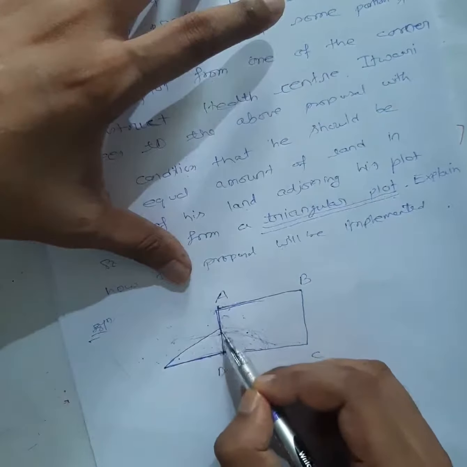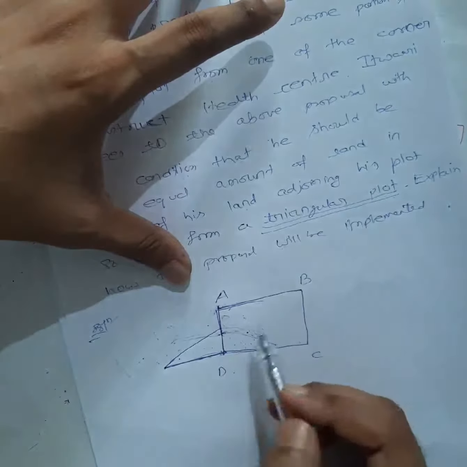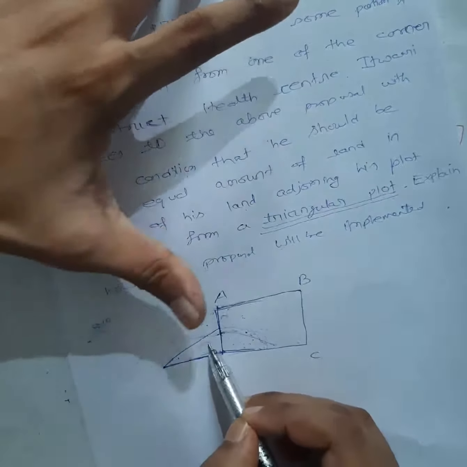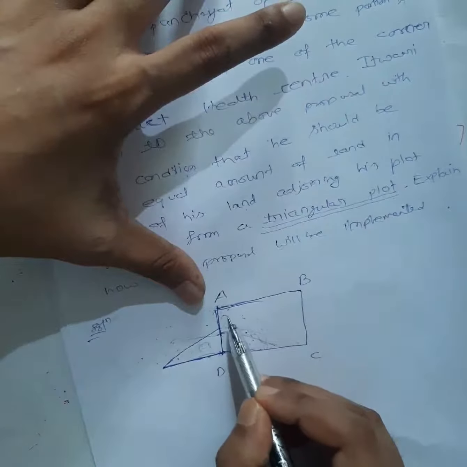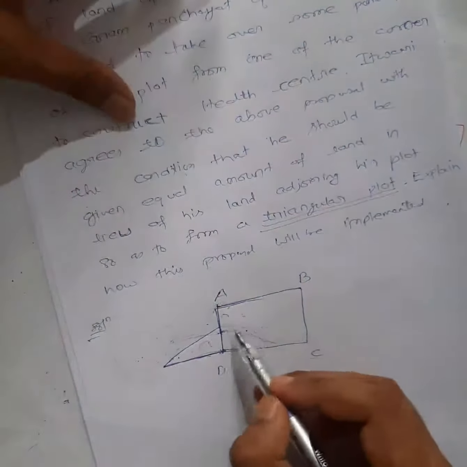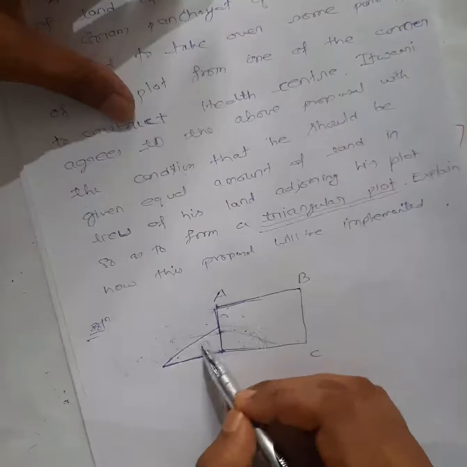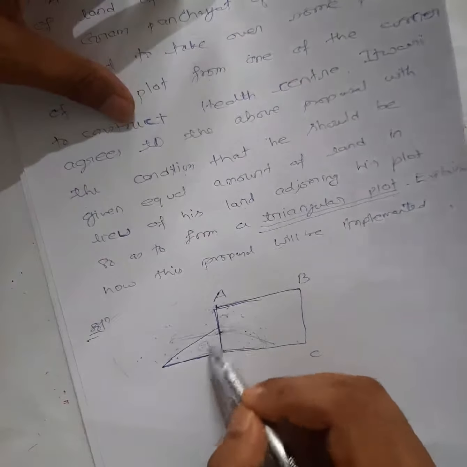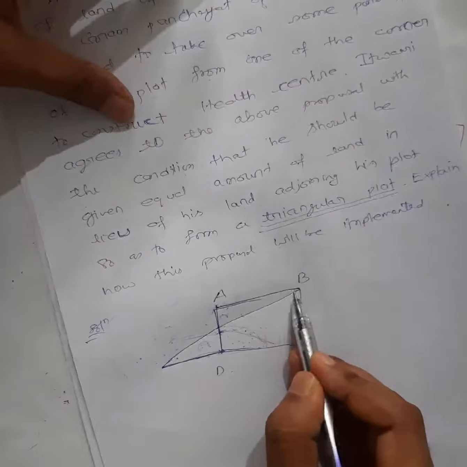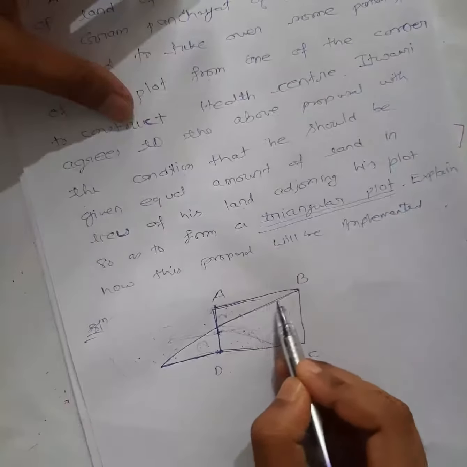So if I have to take from one corner, now you have to take in such a way that this portion of Gram Panchayat land must be equal with the portion you will take from the Itwari plot, okay. So how will I draw the diagram such that it will be easy to show this and this part will be equal? If I draw a triangle here like this, see carefully, okay.